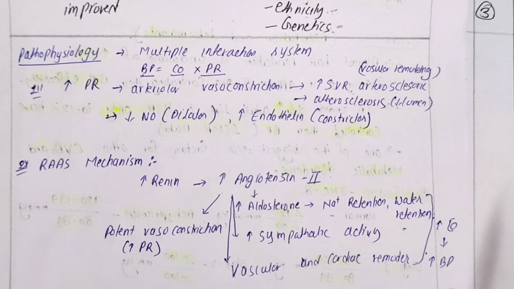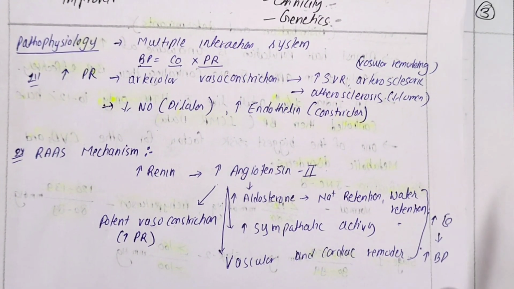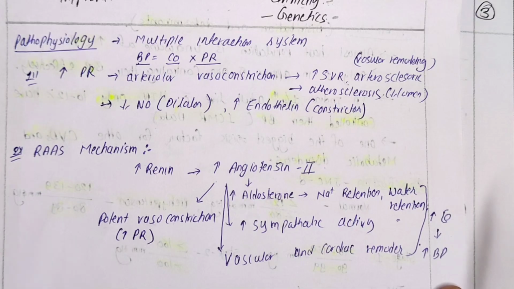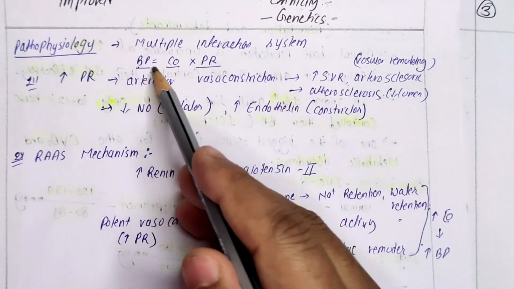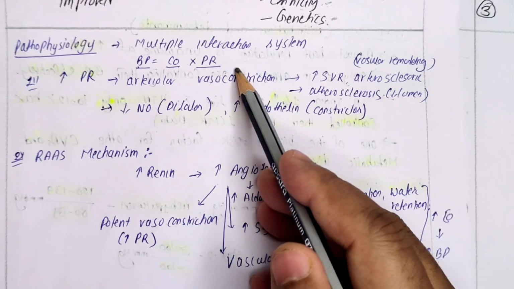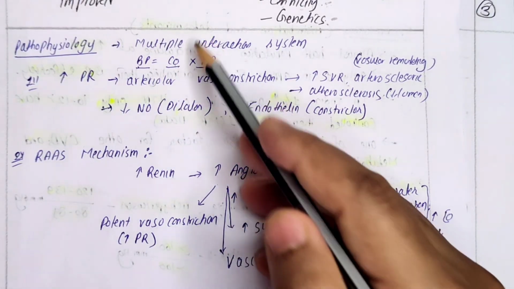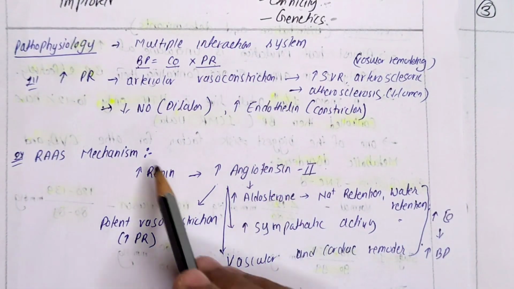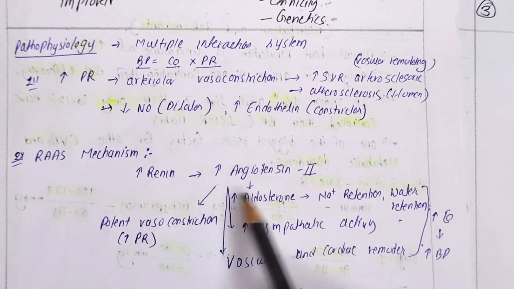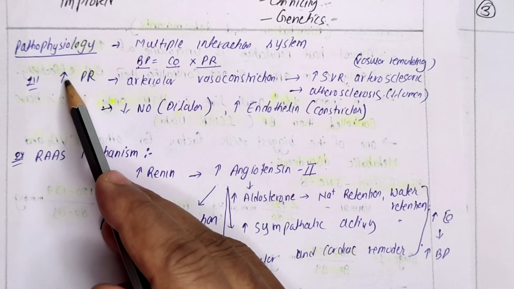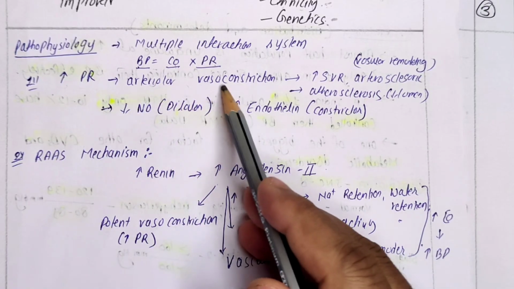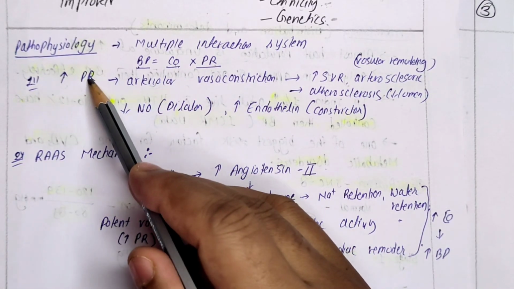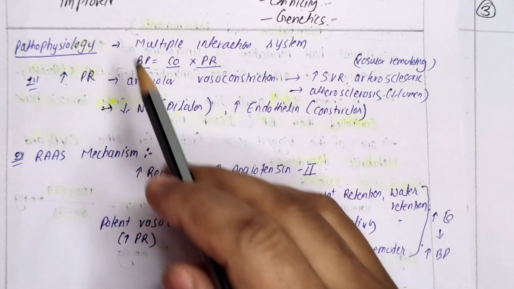Now please let's try to understand pathophysiology. What is the pathophysiology means? How this disease progress. That is called pathophysiology. There are multiple interaction systems, as we have discussed. BP is equal to CO into PR. Wherever CO is increasing, BP is increasing, and PR is increasing, BP is increasing. So let's give our first theory. If there is an increase in the peripheral resistance, arterial vasoconstrictions will be there, right? क्योंकि यहाँ पे हम PR जो बढ़ रहा है, हम वो वाला situation देख रहे हैं.